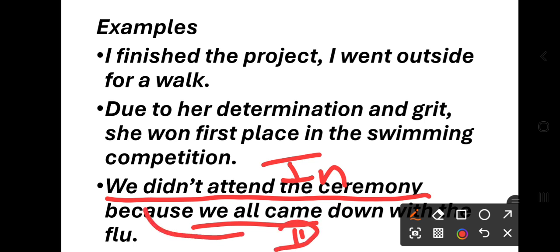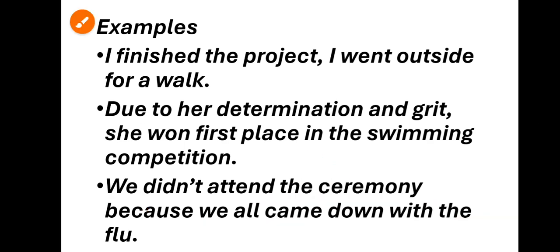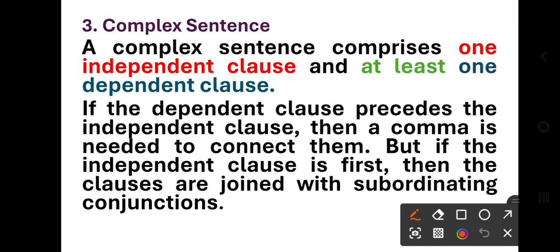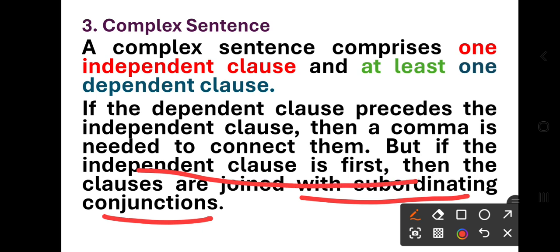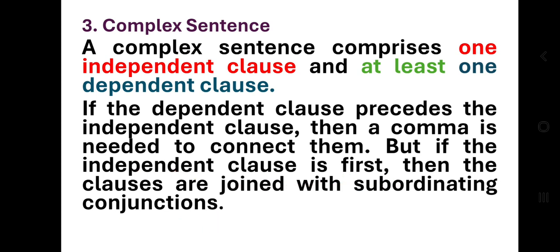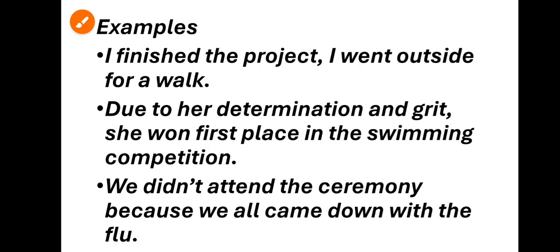Why? Because it starts with "because," and that is called a subordinating conjunction, which is given here. That's a subordinating conjunction. What's the rule? If the independent clause comes first, then the clauses are joined by a subordinating conjunction, right? So I think it's clear to you now.